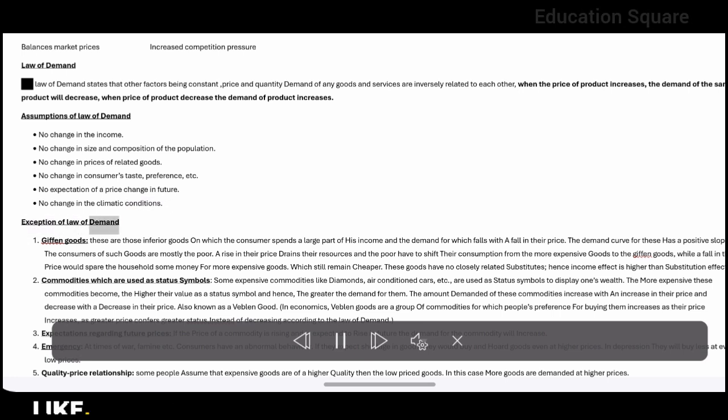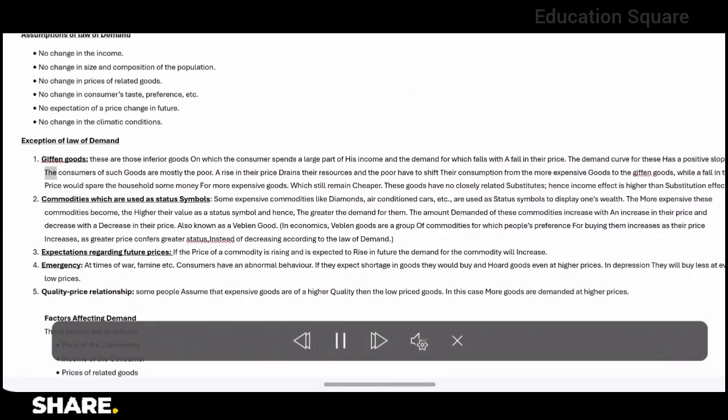Exceptions to the law of demand. Giffen goods. These are those inferior goods on which the consumer spends a large part of his income and the demand for which falls with a fall in their price. The demand curve for these has a positive slope. The consumers of such goods are mostly the poor. A rise in their price drains their resources and the poor have to shift their consumption from the more expensive goods to the Giffen goods, while a fall in the price would spare the household some money for more expensive goods, which still remain cheaper. These goods have no closely related substitutes, hence income effect is higher than substitution effect.